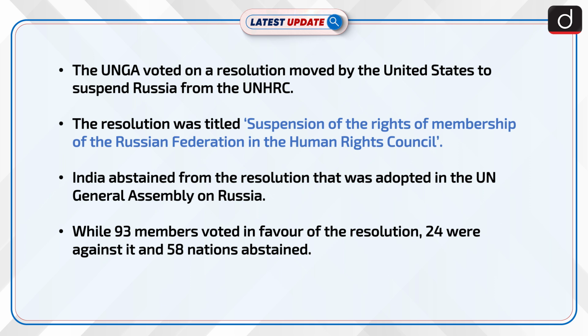India abstained from the resolution that was adopted in the UN General Assembly on Russia. While 93 members voted in favor of the resolution, 24 were against it, and 58 nations abstained.